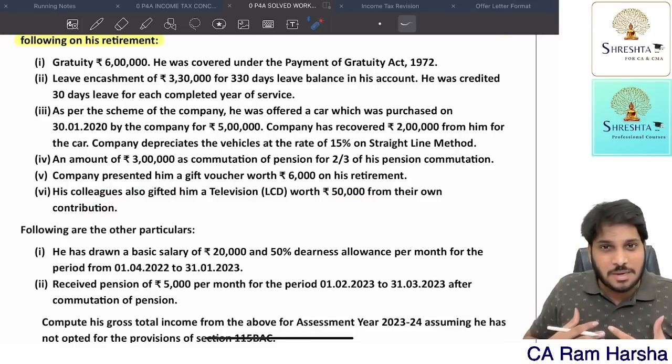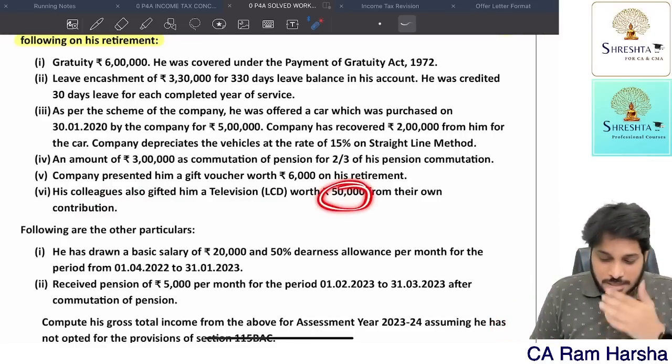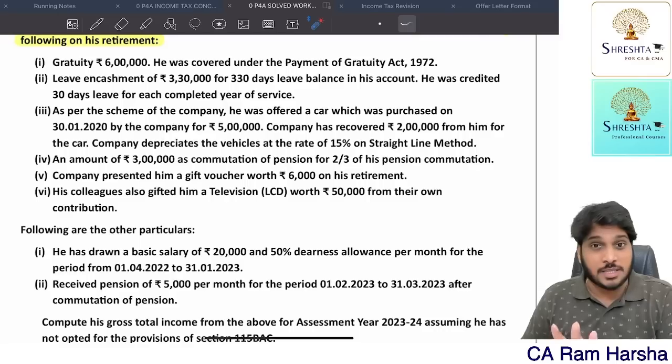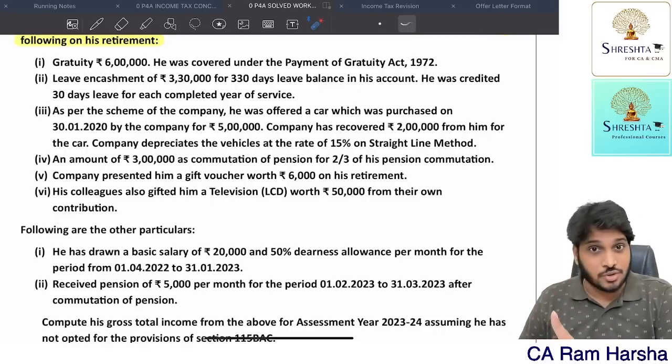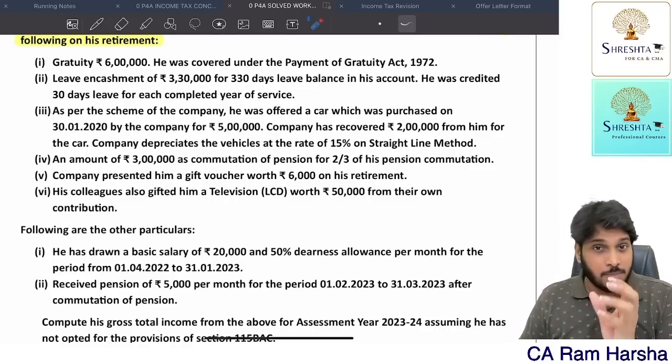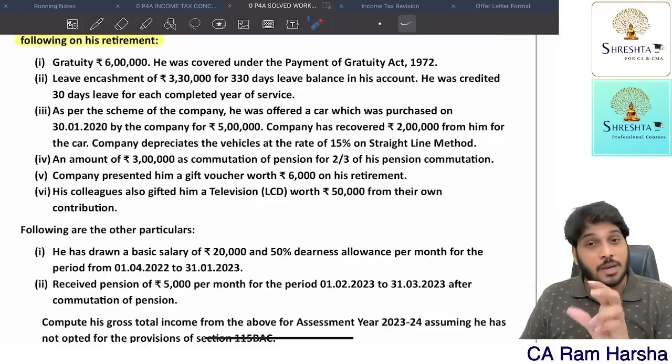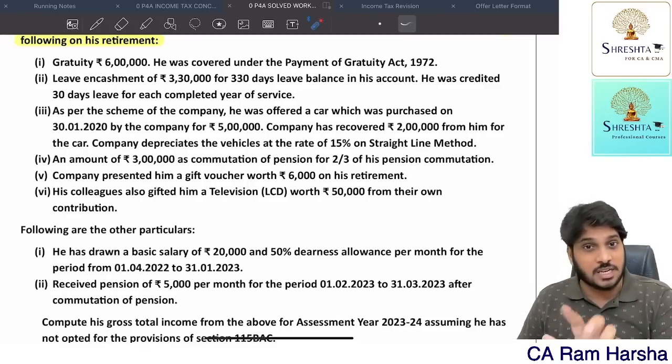First of all, between me and my colleagues, we are not in an employer and employee relationship. So if I receive any gift from anybody, what is applicable? Not from my employer, but from others, so other sources is applicable. In other sources, a gift is taxable if it is immovable property with stamp duty value exceeding 50,000. For movable property, if the aggregate fair market value exceeds 50,000, it is taxable.